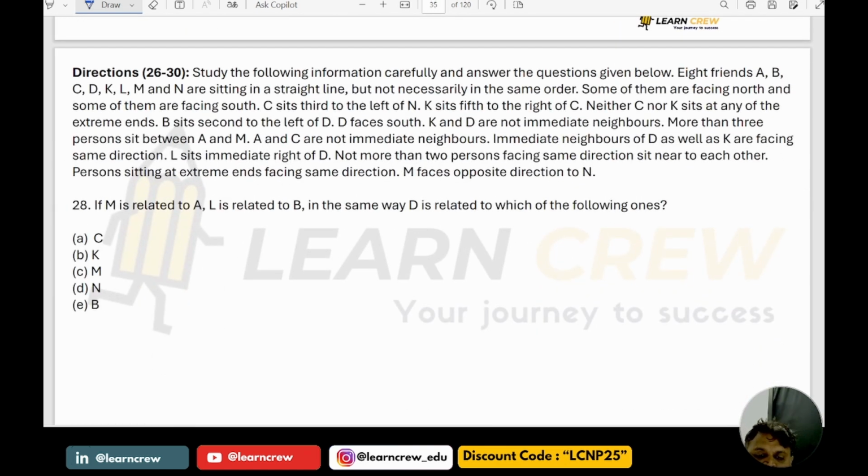If M is related to A, L is related to B, in the same way D is related to what? D is related to N. Okay.